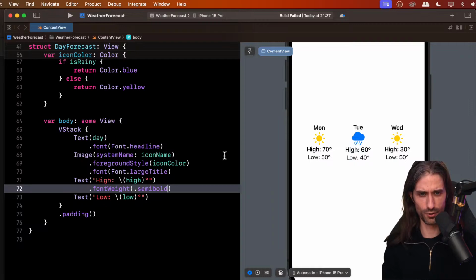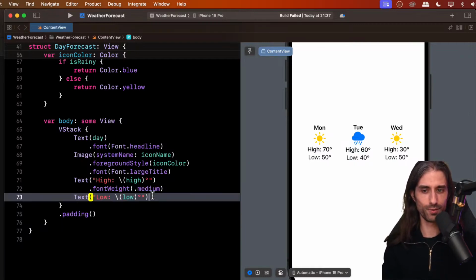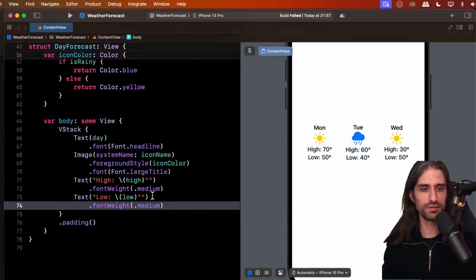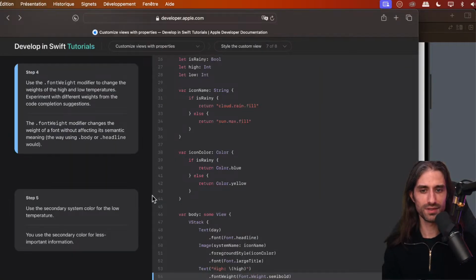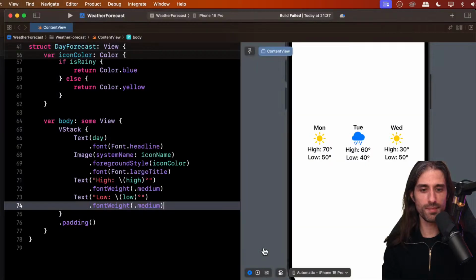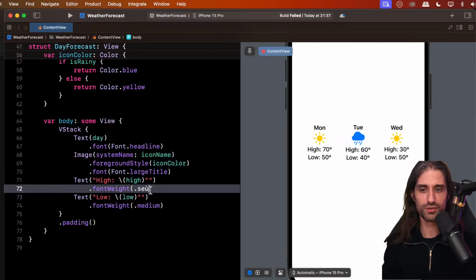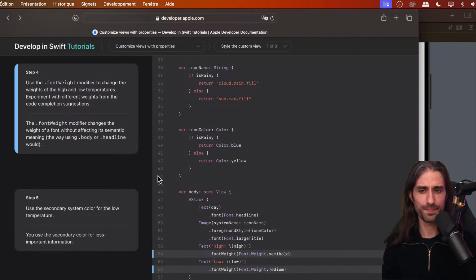medium. So maybe we can go with a semi-bold, I don't know, maybe with medium. I guess we should go for the same for both. It would make sense, maybe. I don't know. No, actually, they do semi-bold and medium. So we'll do two different ones. You can see it's subtle, but there is a difference. It's easier to see when you go from one to the other, but there is a difference. It might be harder to see with the video compression or if you're on a small screen, but there is definitely a difference. High is a bit bolder than low.